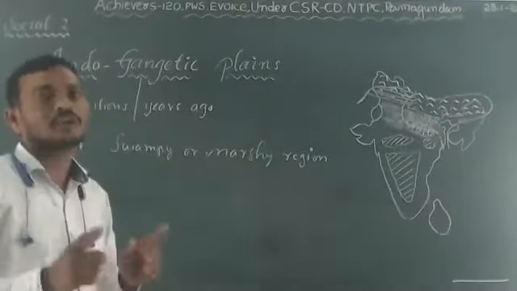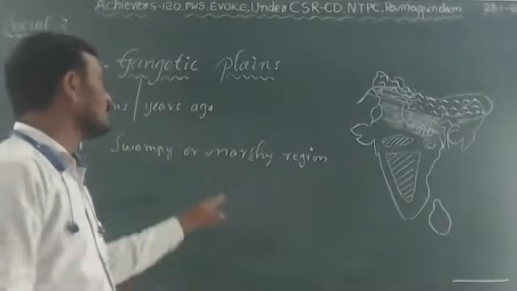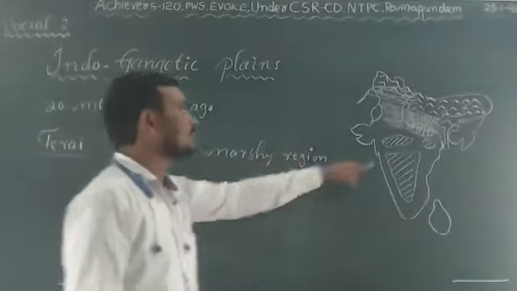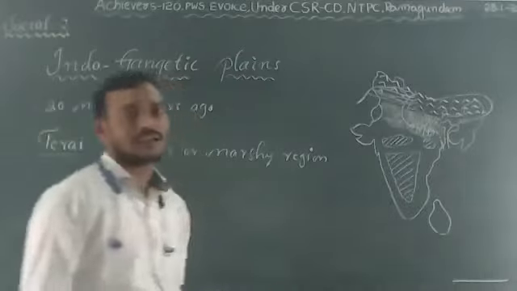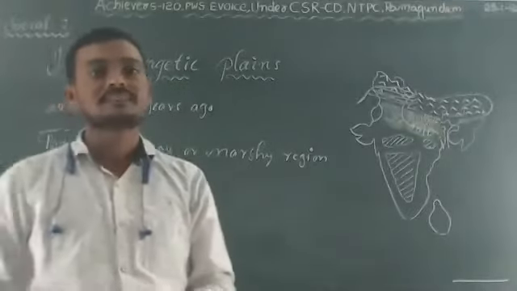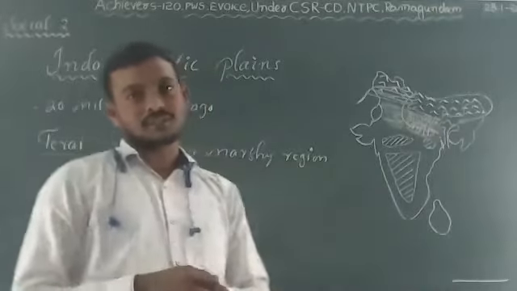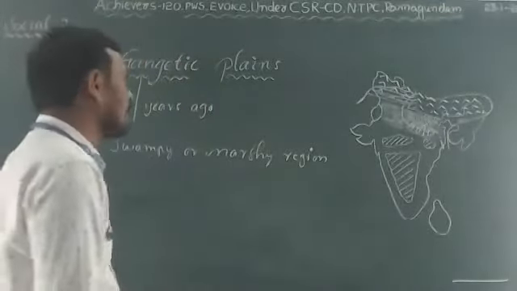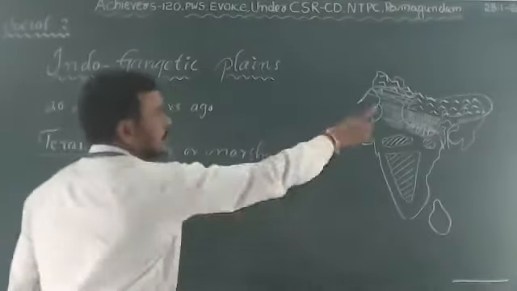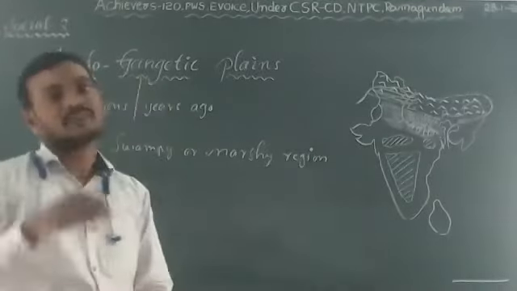One more question. What does Terai mean? The swampy or marshy region which lies south of Babar is called Terai. So these two are the important features we found over the Ganga plains. Okay, let us move on.